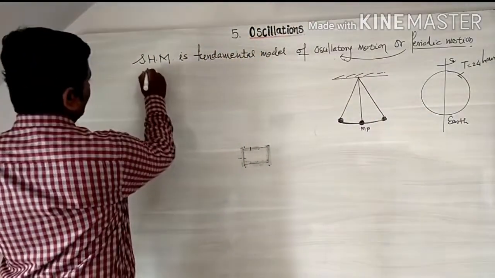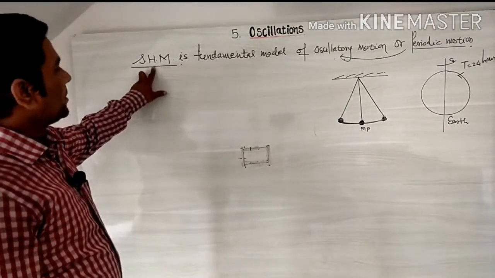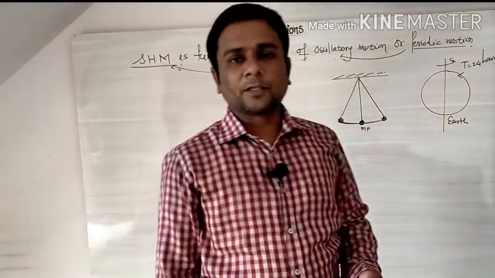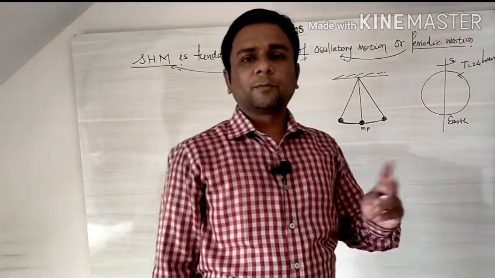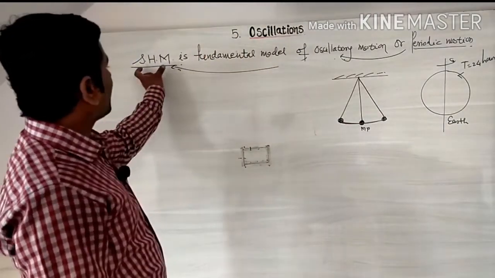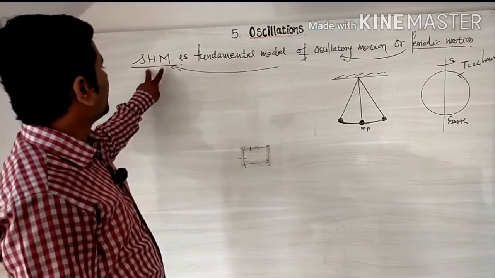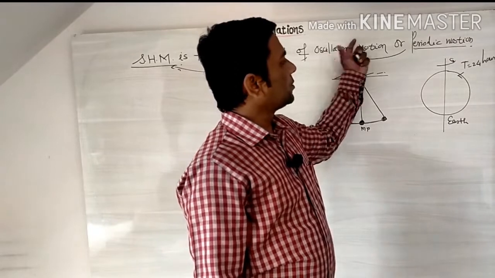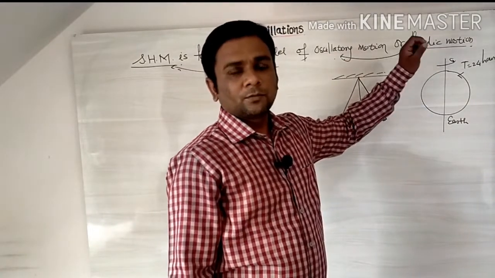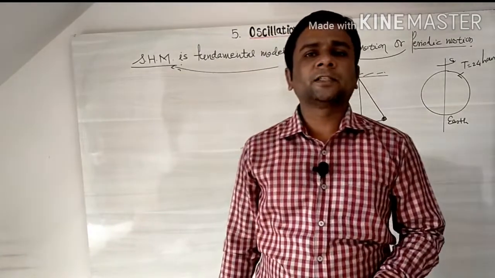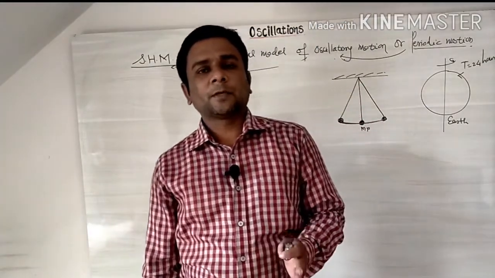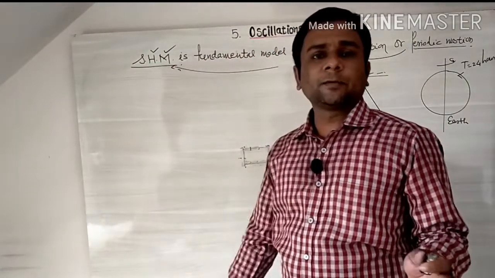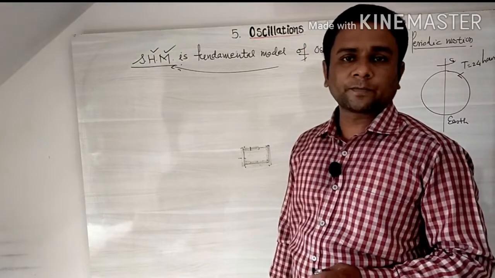So we learn simple harmonic motion. Simple harmonic motion is a special category of oscillatory motion which has some basic properties. Before we learn the properties, let us learn why it is called simple harmonic motion. Oscillatory motion is a special type of periodic motion. Periodic motion is mathematically expressed in terms of sine and cosine functions. That function is called a harmonic function, and the motion is called harmonic motion. It is the simplest, so that's why it is called simple harmonic motion.